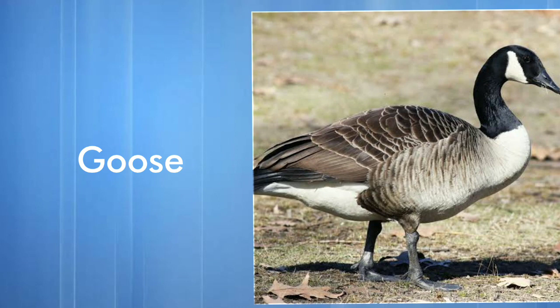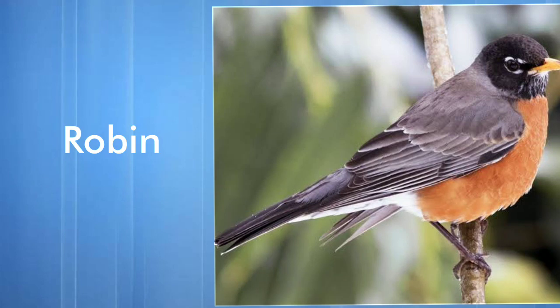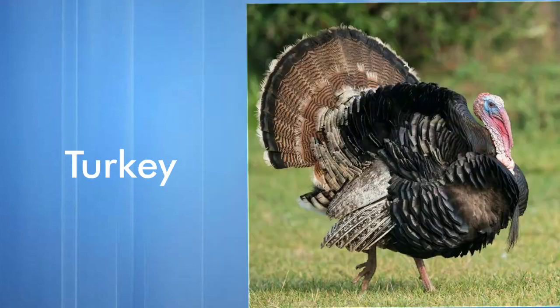It's a goose. Next one we have swallow. It's a swallow bird. What is it? It's a swallow bird. Next one we have robin. It's a robin. What is it? It's a robin. Next one, turkey. It's a turkey. What is it? It's a turkey.